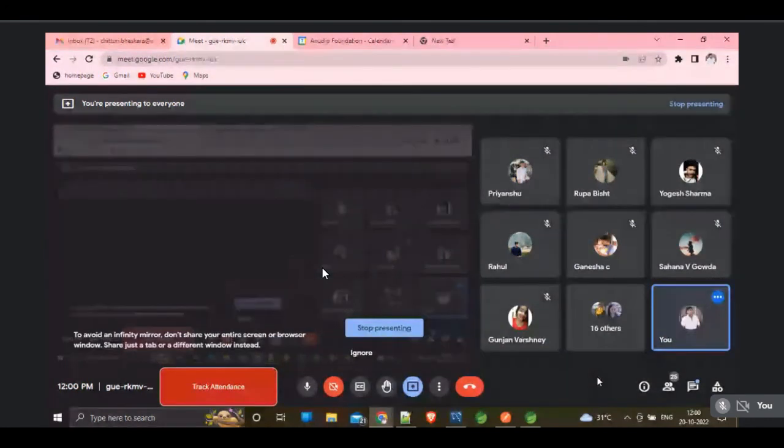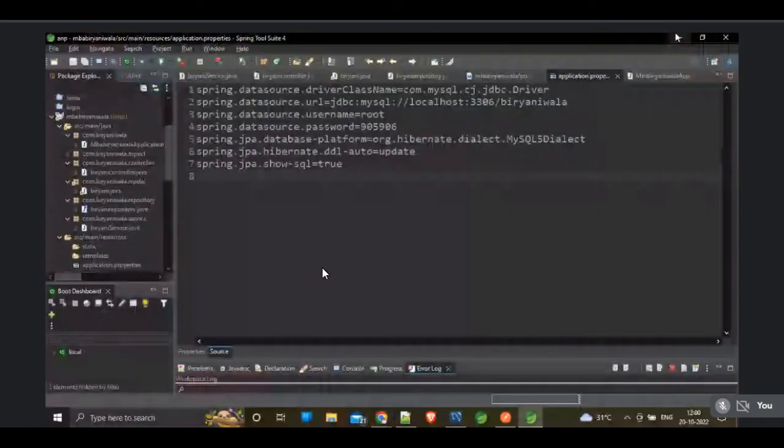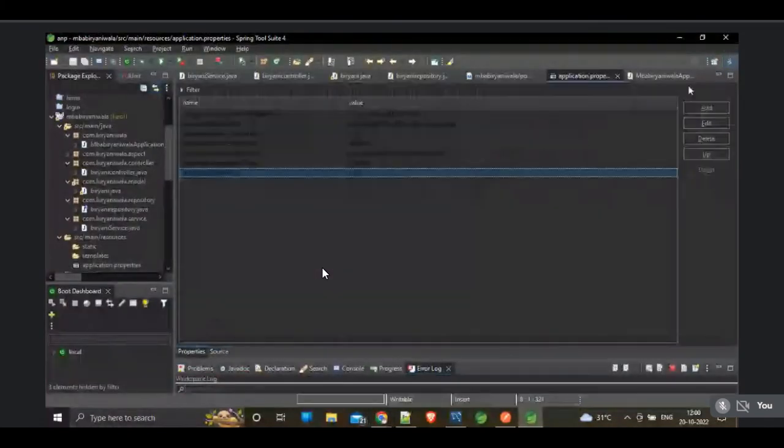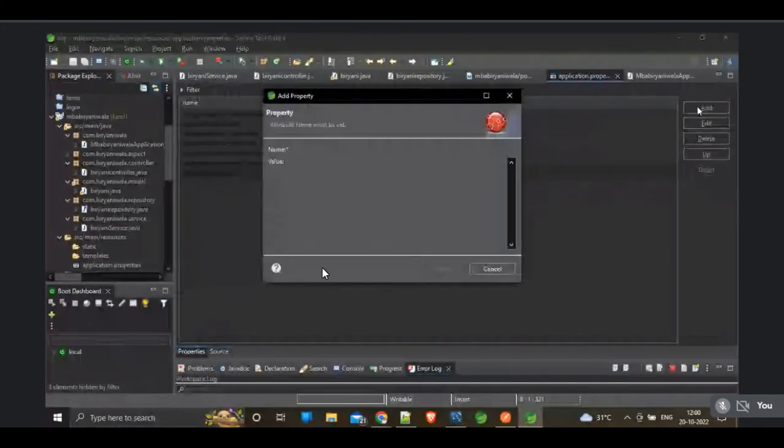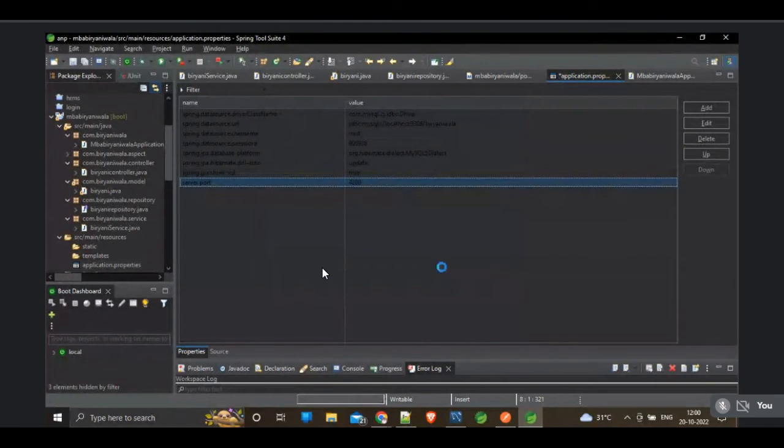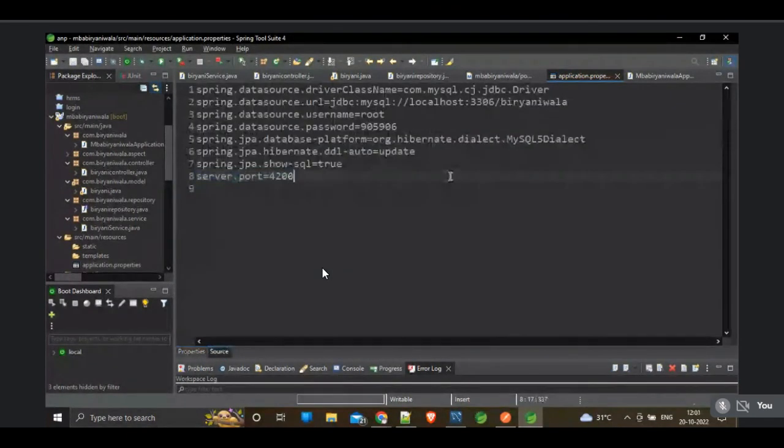In the application properties, we have to add server.port. Yeah, server dot port. We can use something like 4200. I'm using 4200 port number. Save this. You can see the port number is 4200.